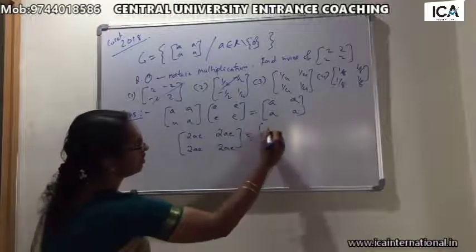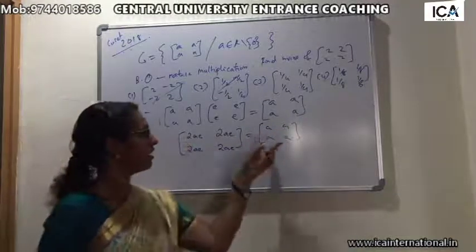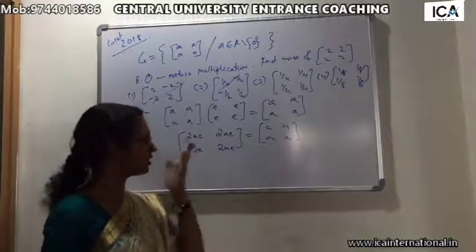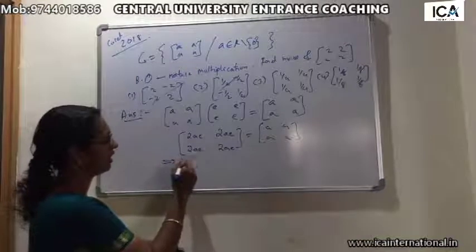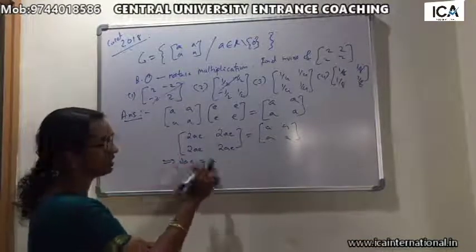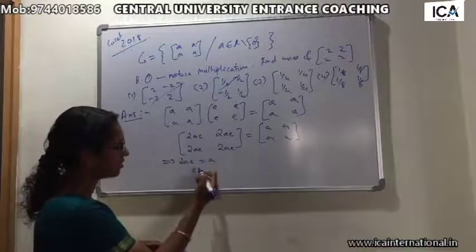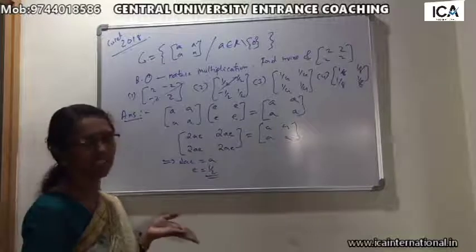This is equal to A. So we can equate the elements of these two matrices. That means 2AE equals A. Here it is normal multiplication, so we can cancel 2, therefore E is 1 by 2. So we got the identity element.